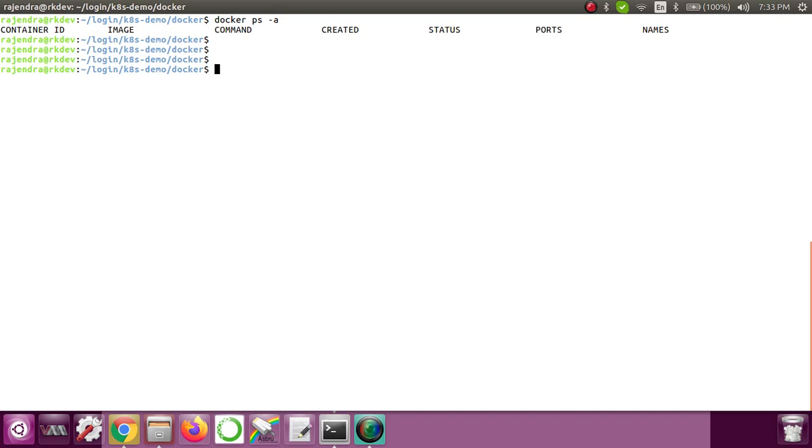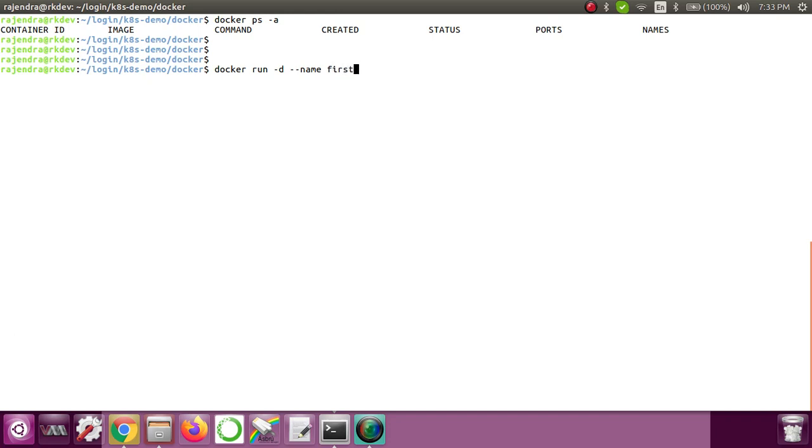First, let's see without a Docker volume whether that data is really getting persisted or not. Let me start one container. docker run -d is for running in detached mode, --name is for the name of the container.